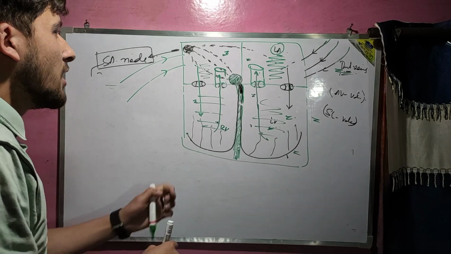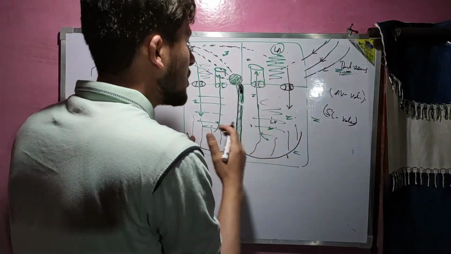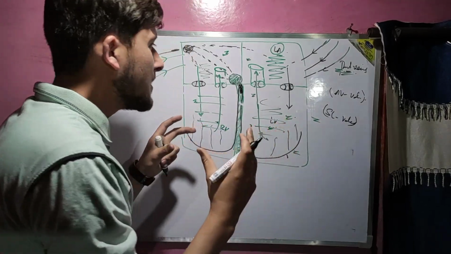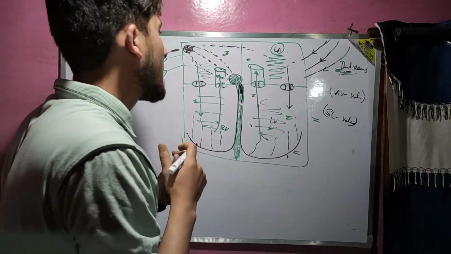अब जो different nodal tissue है, for example SA node, AV node, Purkinje fibers, these can produce a different number of action potentials.